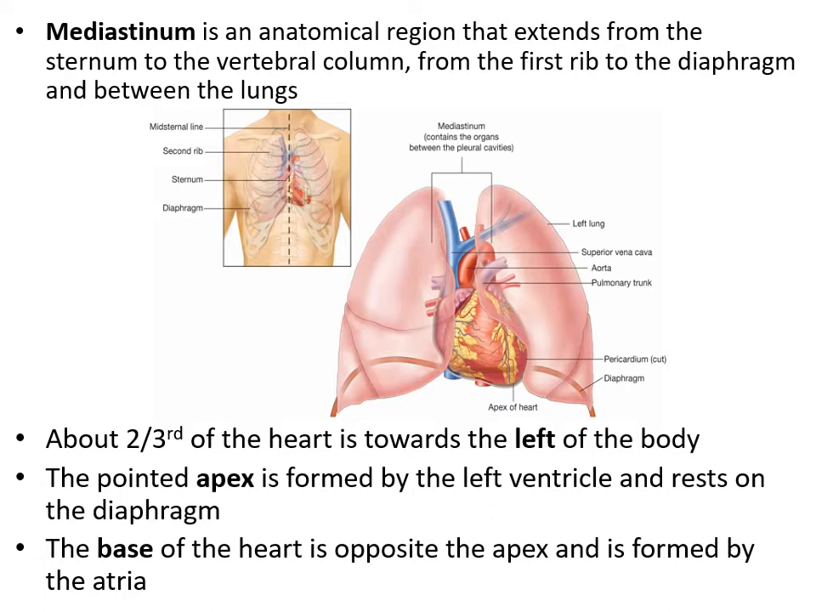About two-thirds of the heart is towards the left of the body. The pointed apex is formed by the left ventricle and rests on the diaphragm. The base of the heart is opposite the apex and is formed by the atria. When you look at this picture, this part is known as the apex, and this part is known as the base of the heart. So the base of the heart is opposite to the apex. Hope all of you understood that.